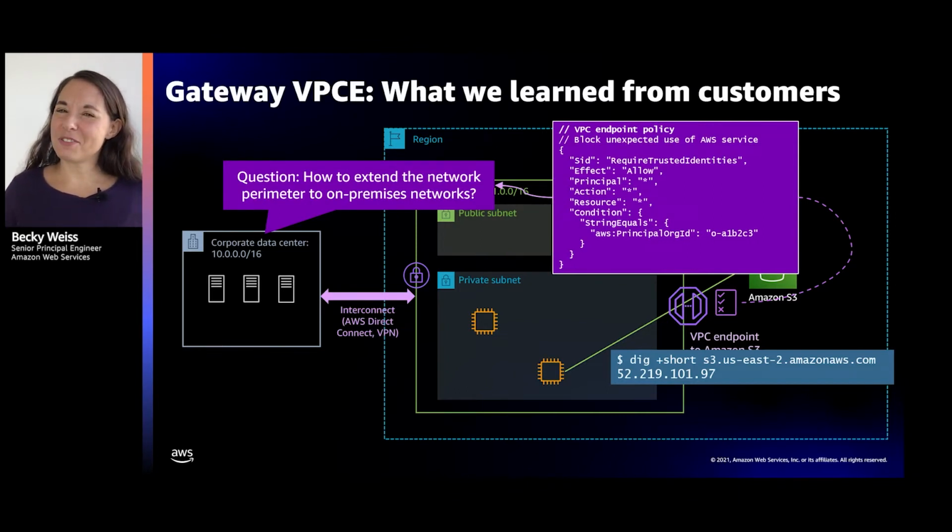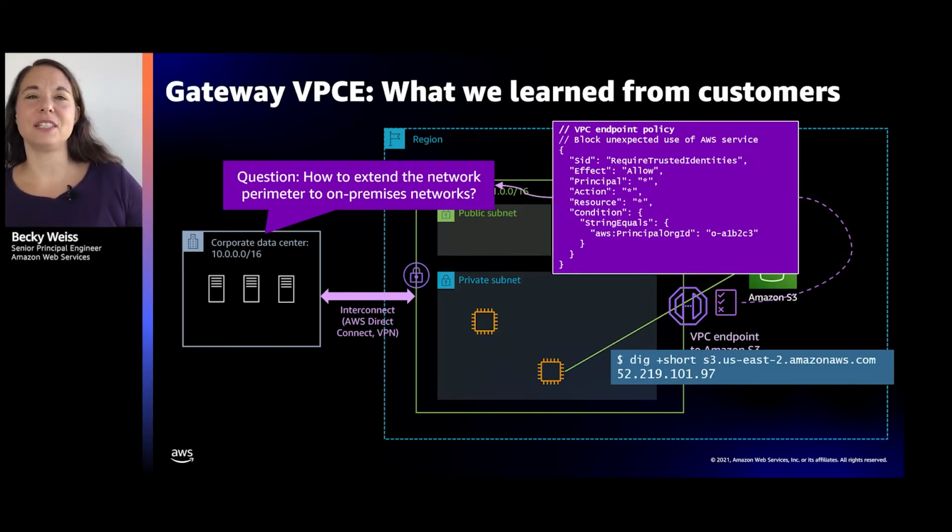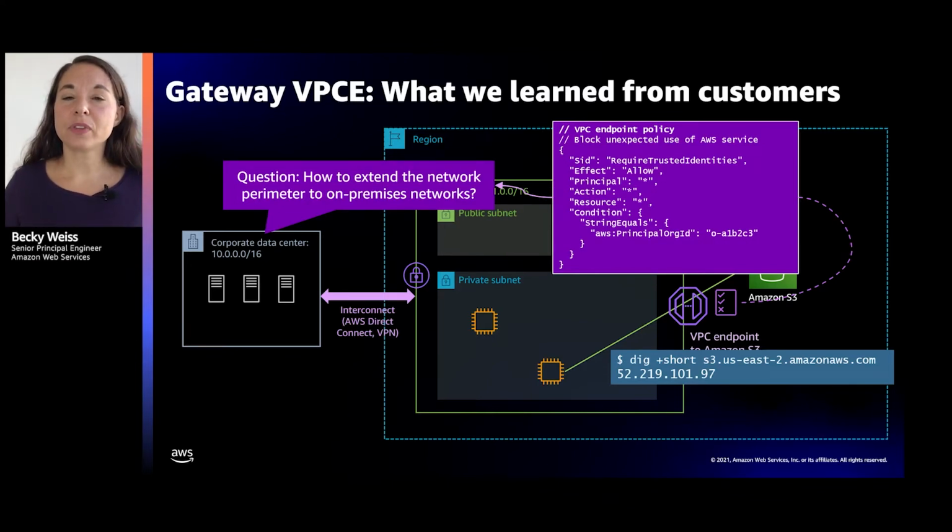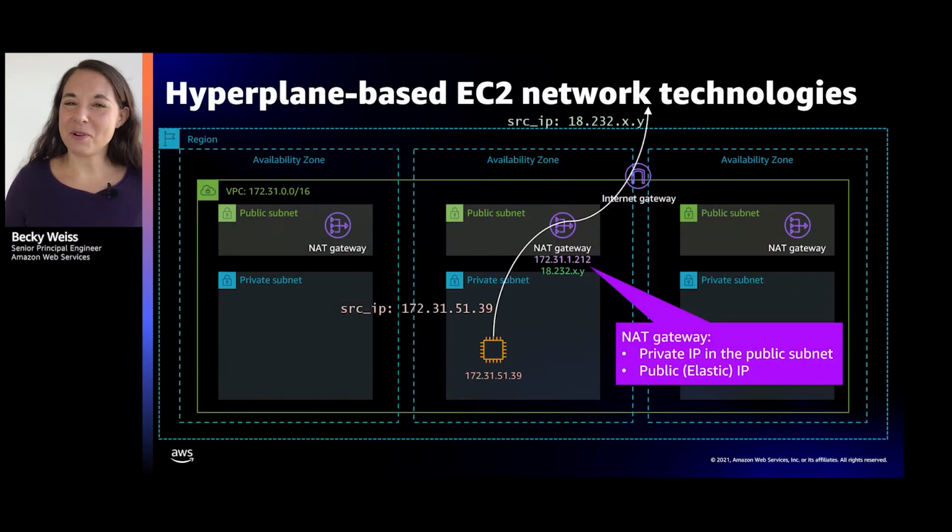So we needed to solve that problem as well as we were extending this concept of S3 in my VPC to all of the other services. Now, there were a number of other innovations at the time. The years I'm talking about here are like 2016, 2017, that kind of era. Around that time, we were also innovating in a number of other areas in networking in EC2.